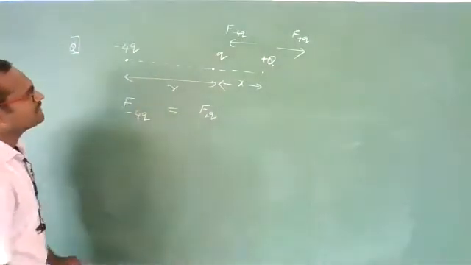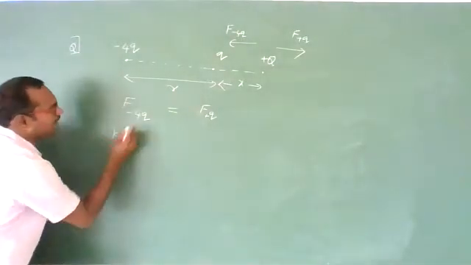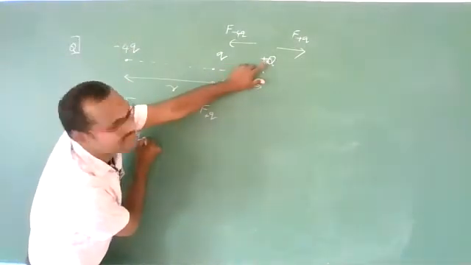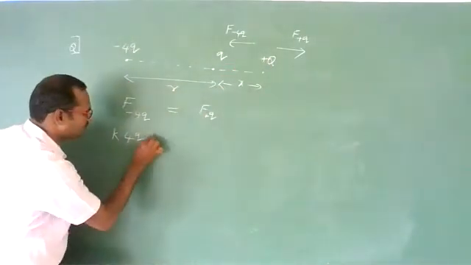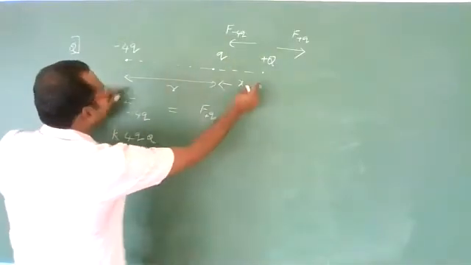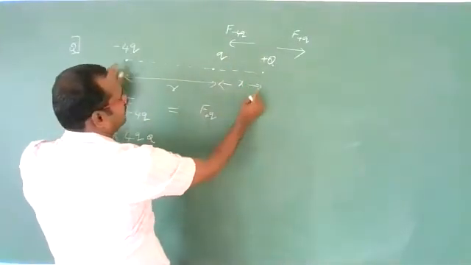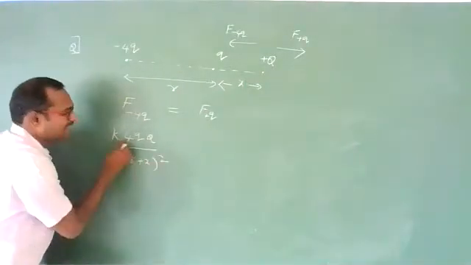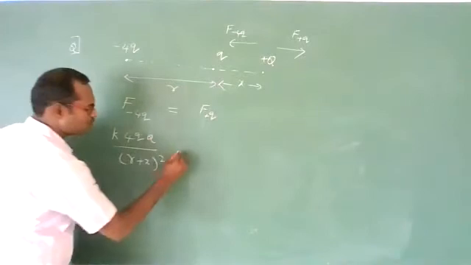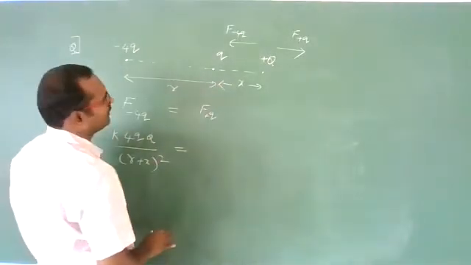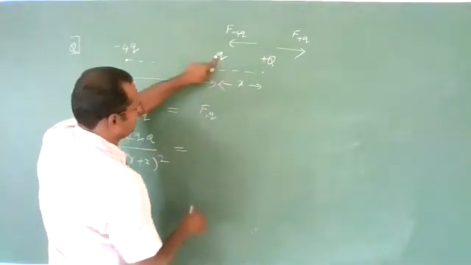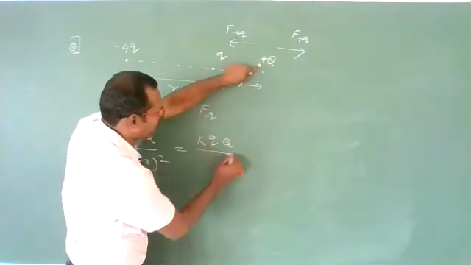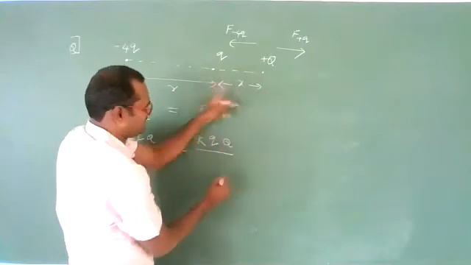Force due to minus 4q is K into 4q into capital Q divided by R plus x whole square. K Q1 Q2 by R square is the formula. This should be equal to the force due to the positive charge, K q Q divided by x square.